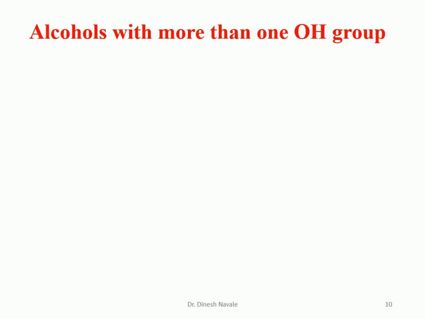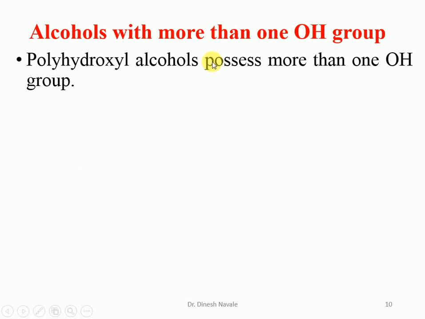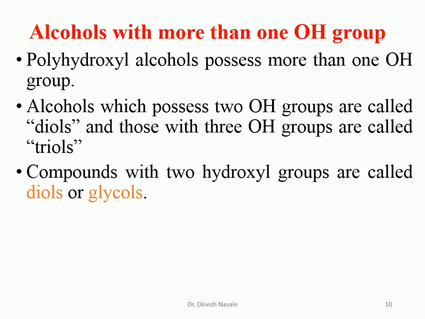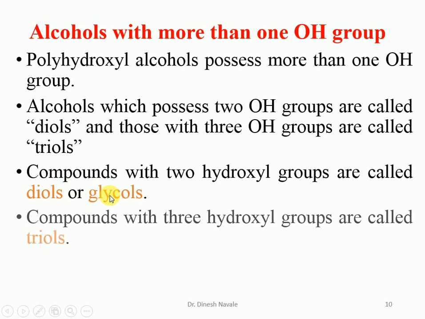Now, alcohols with more than 1 OH group, that is 2 or 3 OH groups, are present in the compound. So a polyhydroxy alcohol possesses more than 1 OH group, that means either 2 OH groups or 3 OH groups, or they can be more. Alcohol which possesses 2 OH groups is called a diol, whereas an alcohol with 3 OH groups is called a triol. So diol and triol are going to be used as suffixes also. So compounds with 2 hydroxyl groups are called diols or glycols, and compounds with 3 hydroxyl groups are called triols.